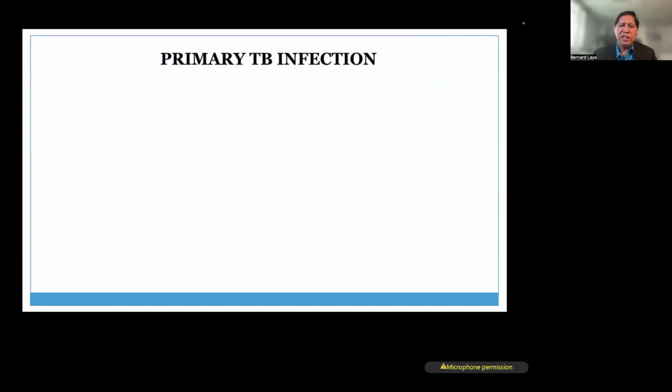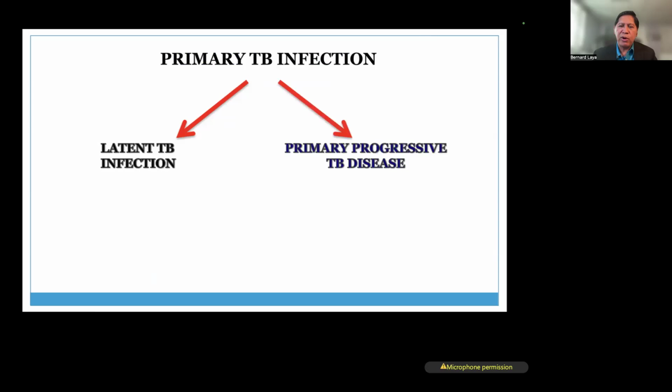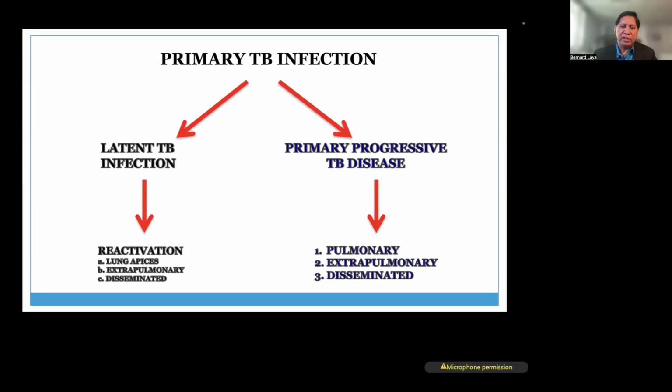So primary TB infection could go into latency if the patient initially has good immune response, or it could proceed to primary progressive TB disease in a form of lung disease, lymph node disease, or disseminated disease. But later on in life, a TB infection could reactivate. It could go to the lung apices, extrapulmonary sites, and again, it could also be disseminated.